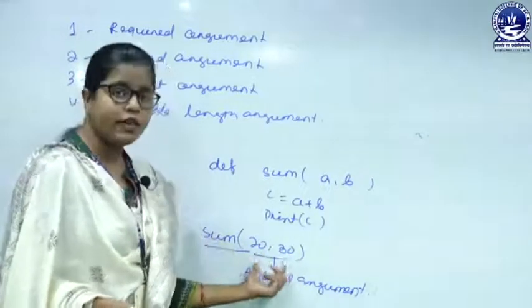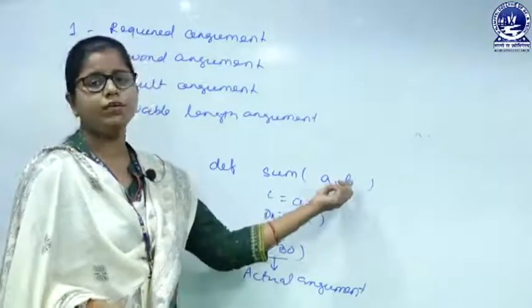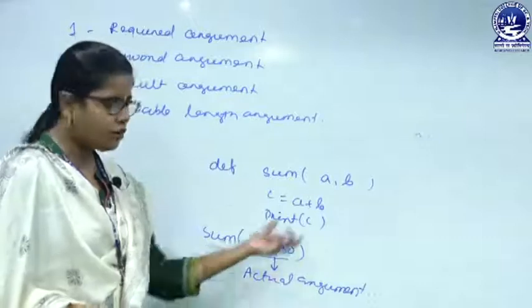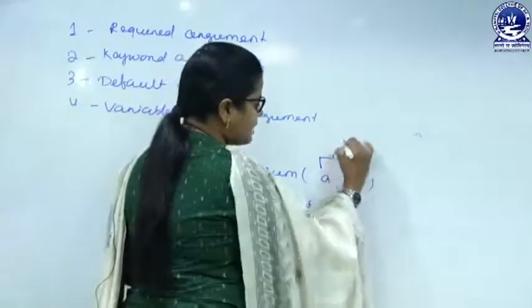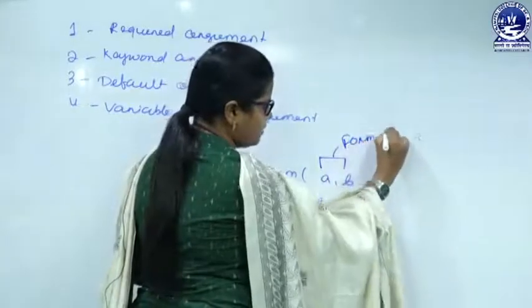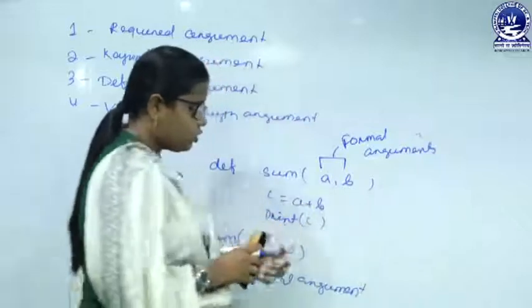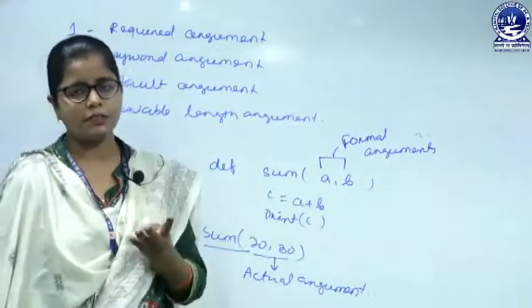So these are the actual arguments. Depending on these arguments, A and B will get assigned. If these are the actual arguments, then what about A and B? These are the formal arguments.